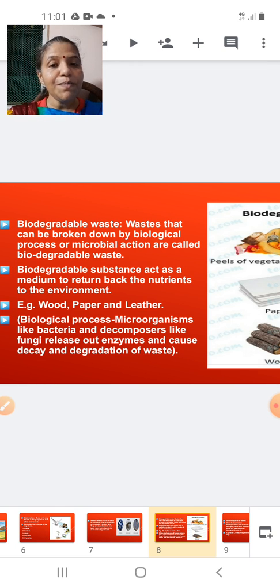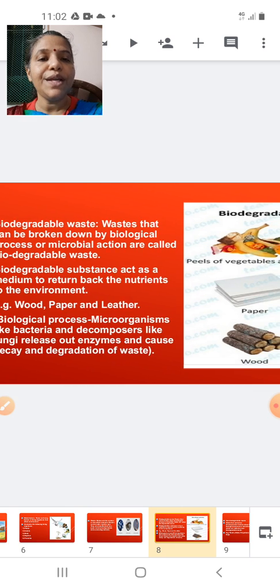In the biological process, microorganisms like bacteria and decomposers like fungi release enzymes and cause the decay and degradation of waste, returning the trapped minerals and elements back into the earth's surface. So this was regarding the biodegradable waste.